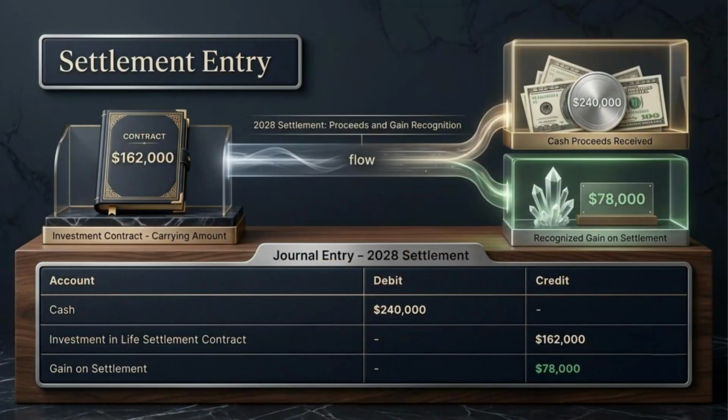In 2028, the policy proceeds arrive. Commerce Harbor Fund receives $240,000 from the insurer. The carrying amount is $162,000, so the gain is $78,000. The journal entry is complete and balanced. Debit cash for $240,000, credit investment in life settlement contract for $162,000, and credit gain on settlement for $78,000. Total debits are $240,000 and total credits are also $240,000.